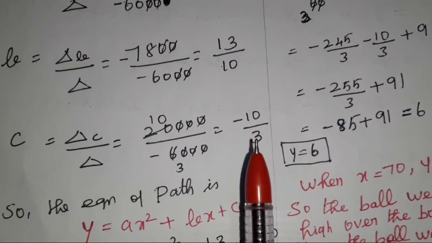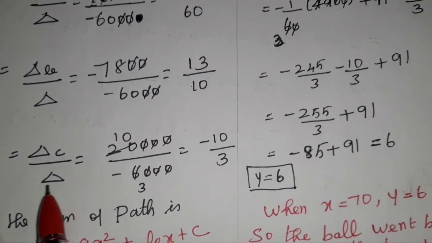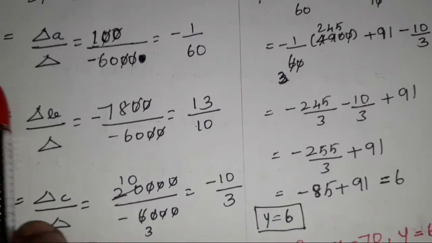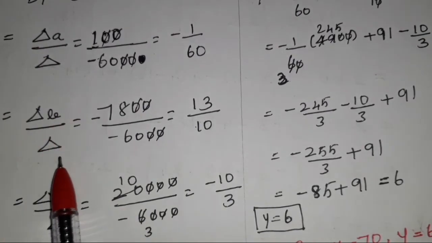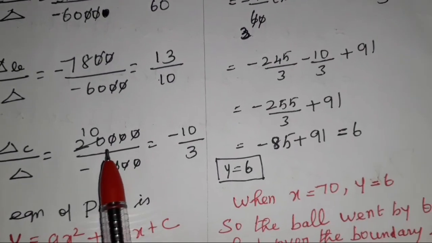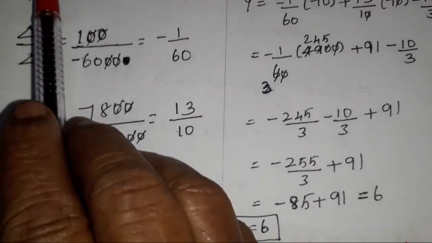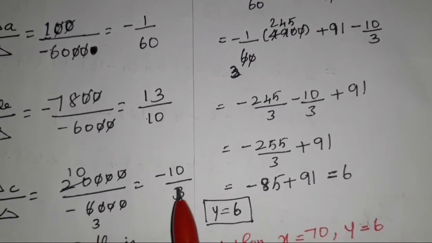What is our delta C? C is equal to delta C by delta. First we find A. What is the formula for A? A equals delta A by delta, B equals delta B by delta, C equals delta C by delta. Delta C we found is 20,000. So 20,000 by minus 6,000. After simplification we get minus 10 by 3.